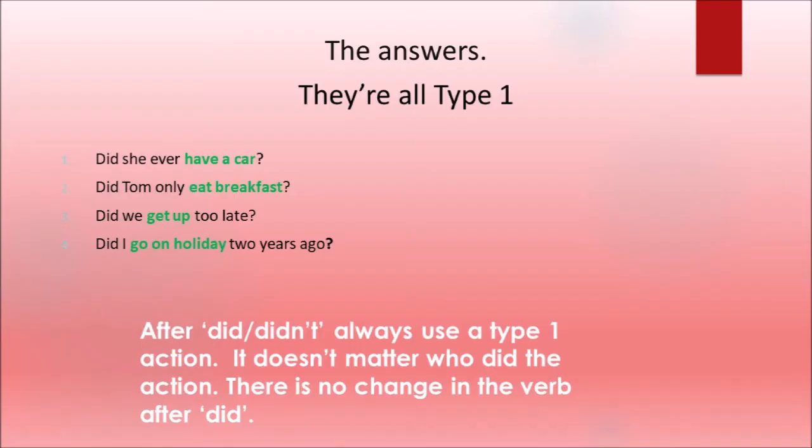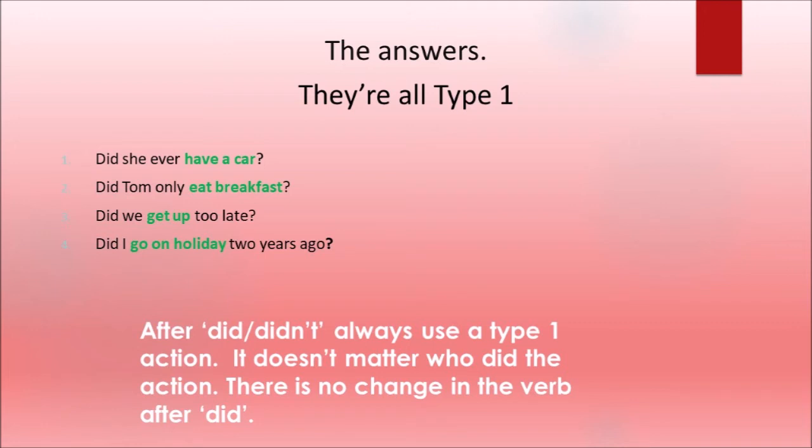And the answers, they're all type 1. Did she ever have a car? Did Tom only eat breakfast? Did we get up too late? Did I go on holiday 2 years ago? Again, just to remind you, after did, didn't, always use a type 1 action.